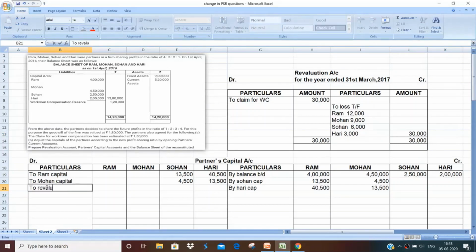Also to revaluation. Now we'll transfer the loss to the debit side of revaluation account. So this is 12,000, 9,000, 6,000 and 3,000. So we have transferred the loss also on the debit side. This much is done. Now we are only left with the adjustment of capital.